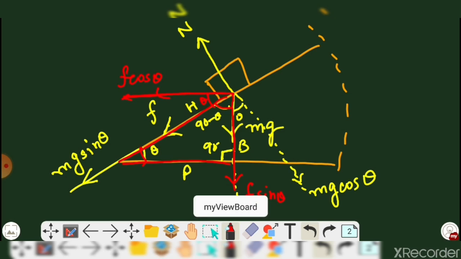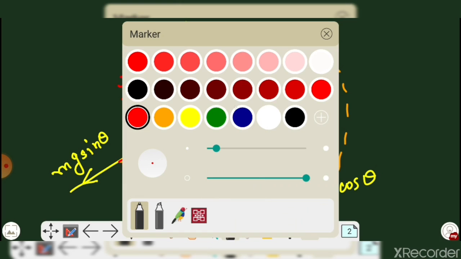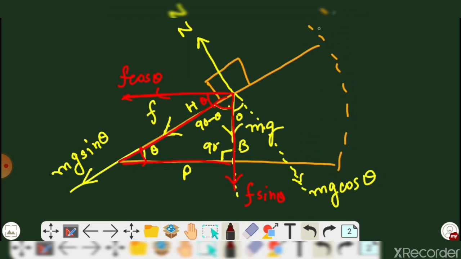After this point, we resolve the normal force n, the contact force. We resolve the components of this contact force, which is the resultant over here, and we can do it like this.